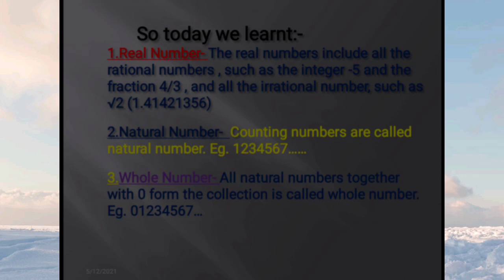And what is a whole number? All the natural numbers together with 0. All the natural numbers means from 1 to infinity, and if you add 0, then all these numbers with 0 are known as whole numbers. Here it is written: all natural numbers together with 0 form the collection called whole numbers. Example: 0, 1, 2, 3, 4. So these are whole numbers.